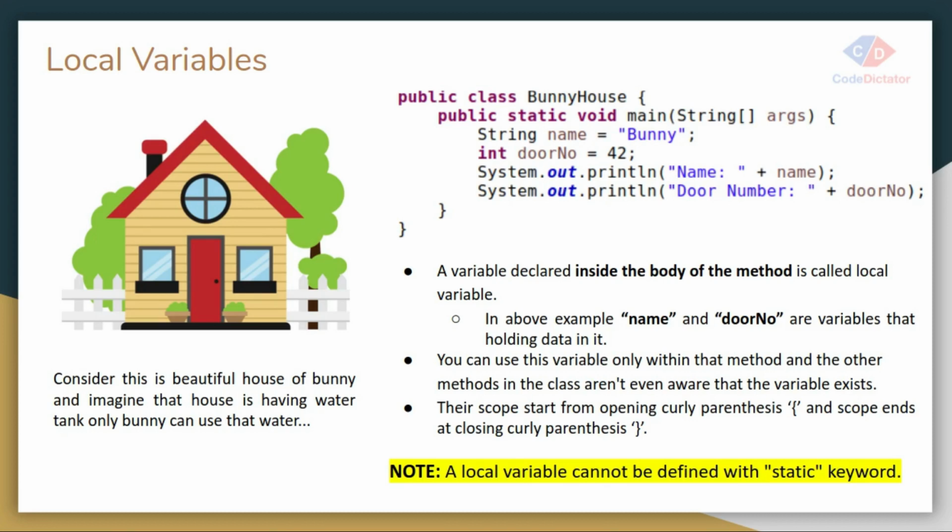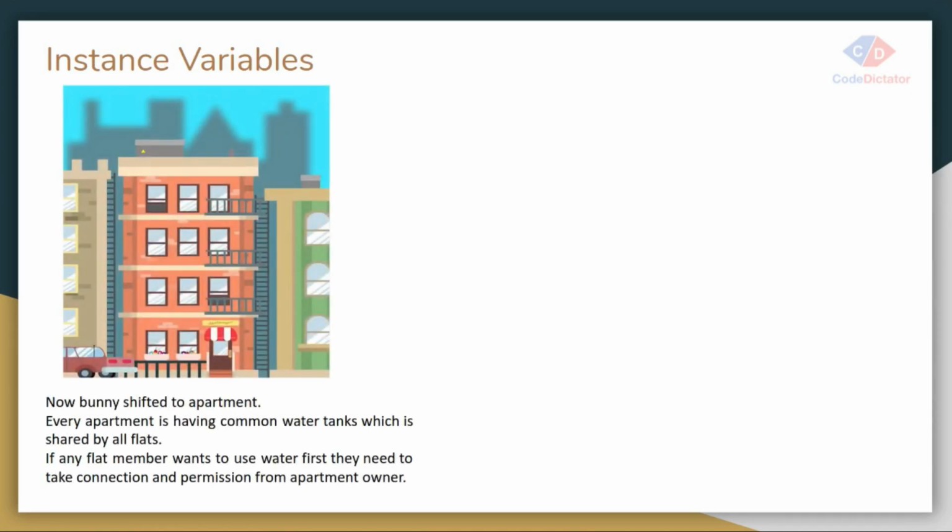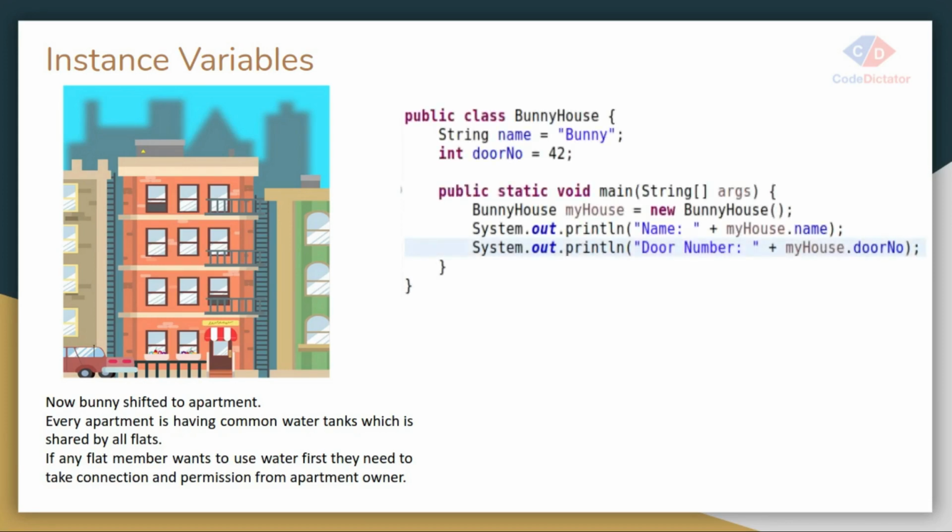The other type is the instance variable. This is just an example. Right now Bunny has shifted to an apartment from his cute house. That apartment has one big water tank, and that water is shared with all the other flats. In a similar way, if I define any variable outside of my method but inside my class, we call it an instance variable, related to your instance level or class level.